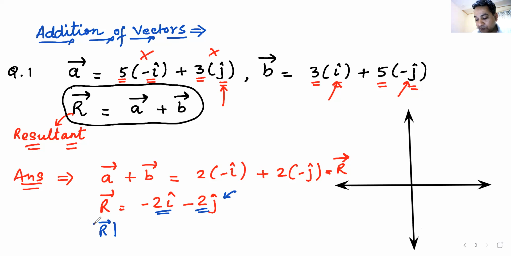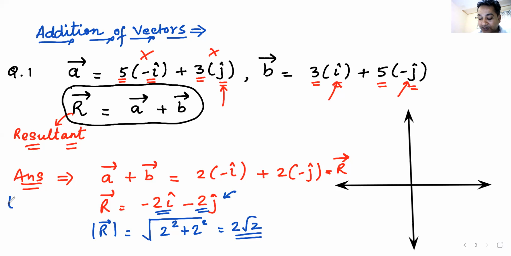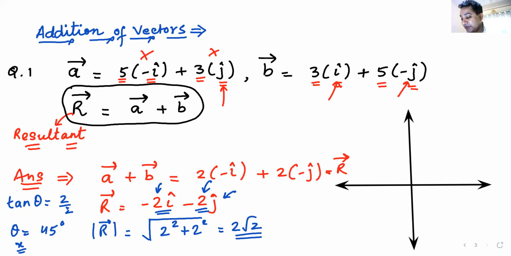So the magnitude of R, if you have any doubts, will be equal to root of 2 square plus 2 square. 2 square plus 2 square is 4 plus 4, that is under root of 8. Under root of 8 becomes 2 root 2. 2 times root 2. Am I clear? Now I have to find the angle. So I'll write it here. Tan theta with the x-axis is y divided by x. Y is 2, not minus 2. X is 2, not minus 2. So it is 2 divided by 2, which is 1. So theta becomes 45 degrees with the x-axis.